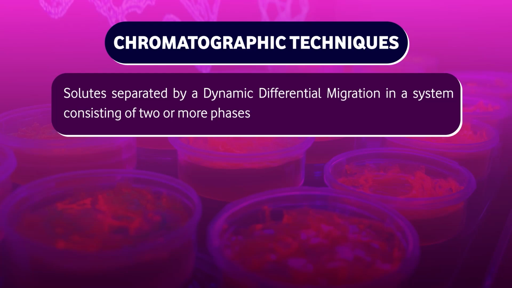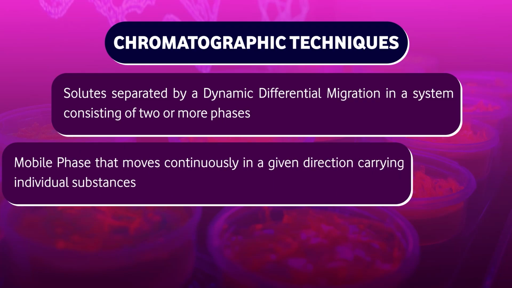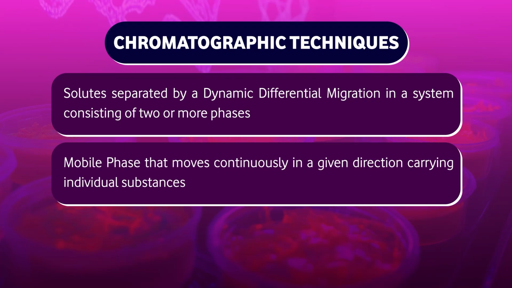How does it happen? There are two phases. One is the solid phase, the other is either liquid or gas. So there are basically two phases with which the material of interest is in contact. The constituents move continuously in a given direction, in touch with one phase which is always solid, and the other phase either liquid or gas.